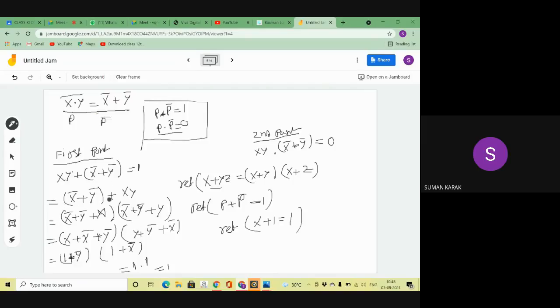Then I take the reference. So which law am I taking? Which law is this? Which laws are there? I am taking the reference here. Please tell me. Who can tell?